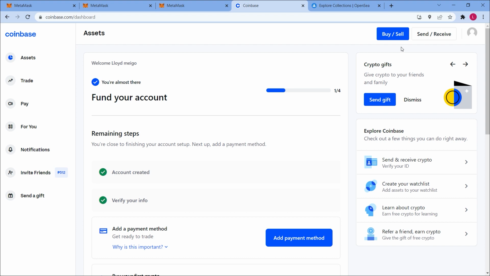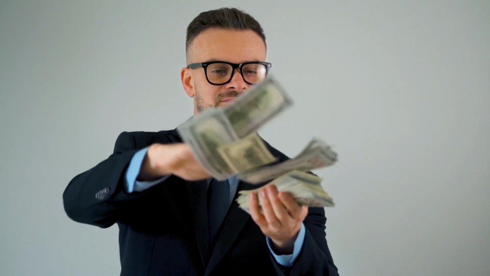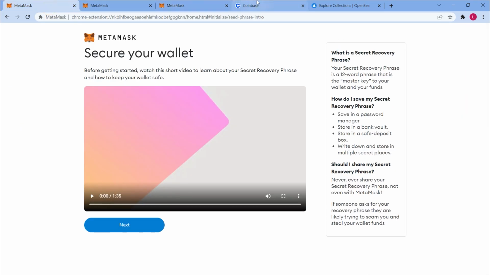So now that we've arrived, we'll proceed to this location in order to purchase Ethereum. Ethereum will be our choice. You can buy whichever amount you want. So let's say you want to spend $50. After that, you can return to this page and click the Buy Now button. Now that we have enough ETH in our account, we'll just do that, and once you've done that, you can go here and click on Send or Receive.